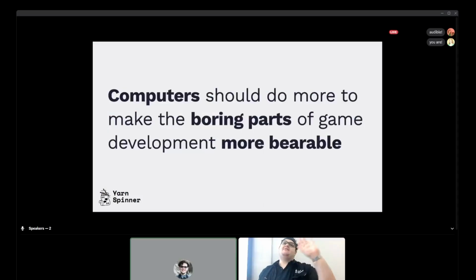This talk is about something we're making just next. This is something that we consider to be part of the Yarn Spinner philosophy, well, one of them anyway. It's that computers should do more to make the boring parts of game development, or anything really, more bearable. This is not really a mission statement. This is just something that we think is very true. We feel it's really important that computers take away drudgery from our lives and not make the fun parts go away.